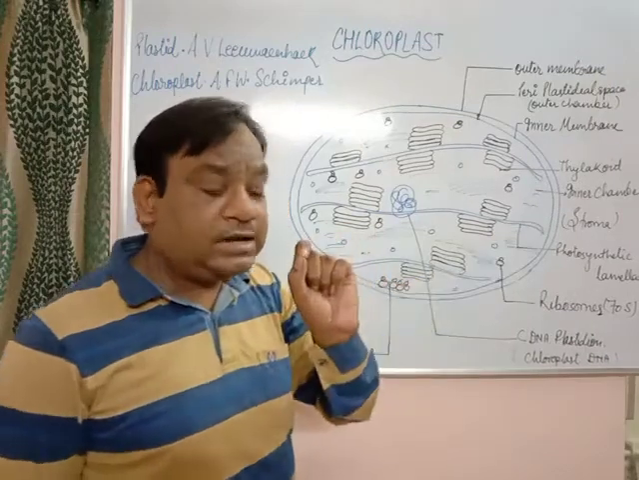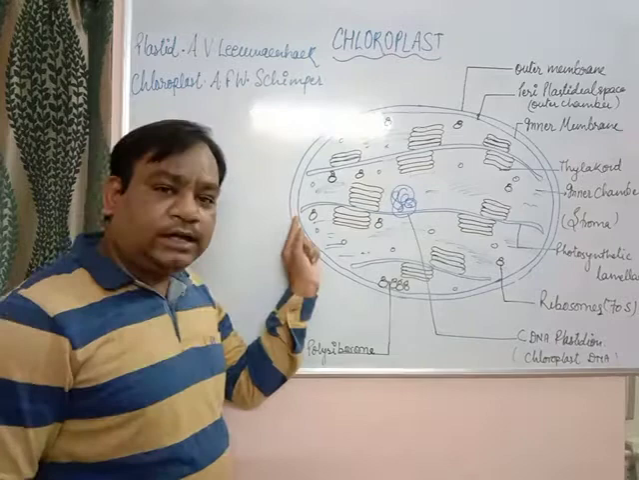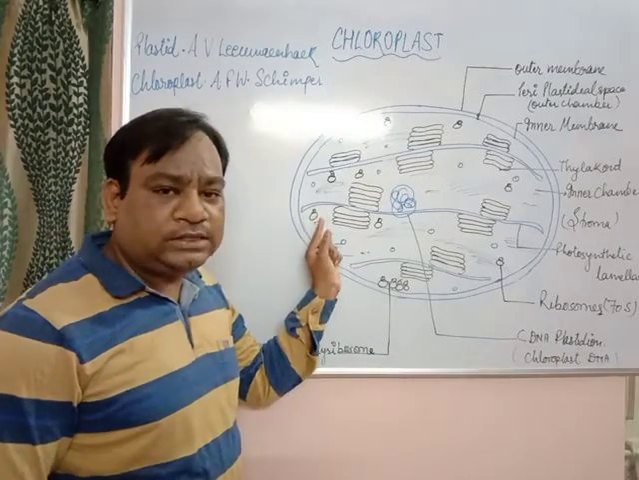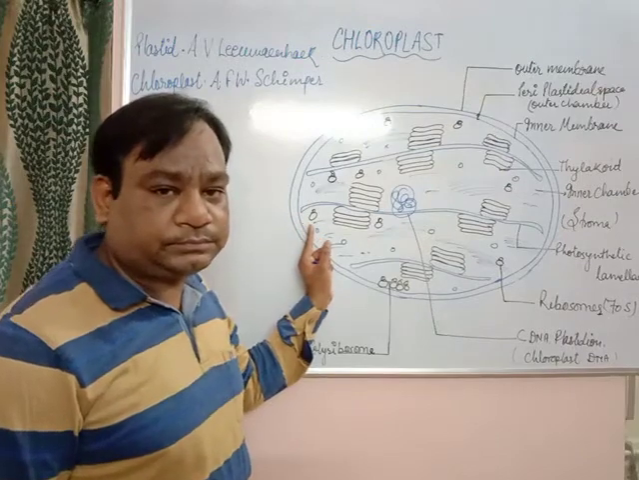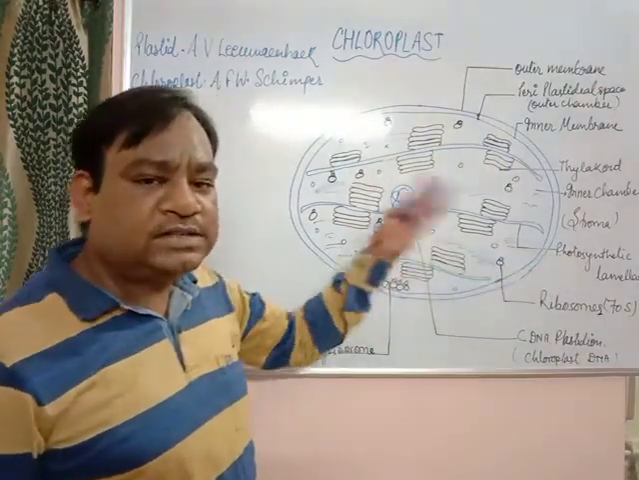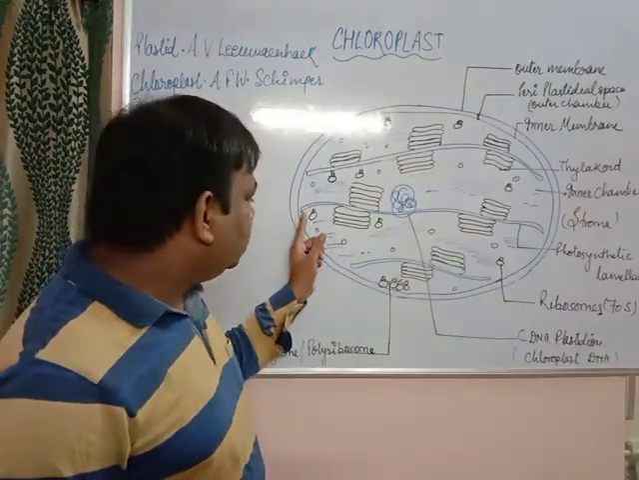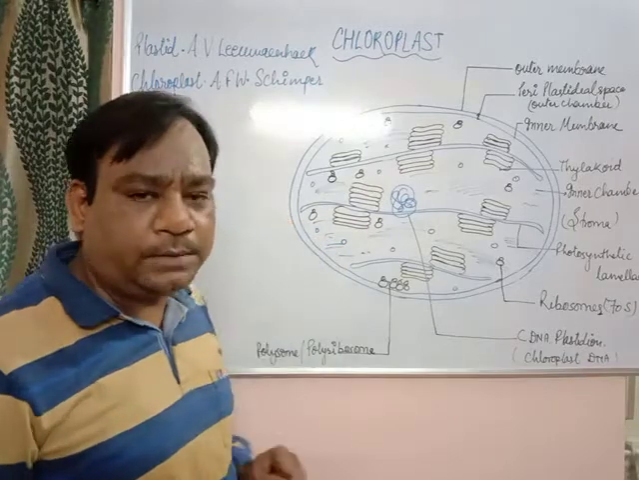One thing remains here. The wall of the inner membrane and the photosynthetic lamellae are never attached to each other. A space is present. How it is formed, we will discuss later on.